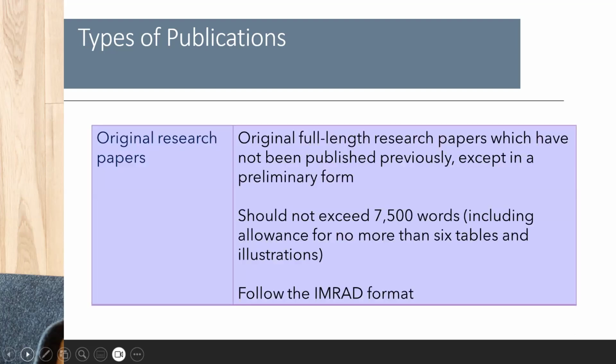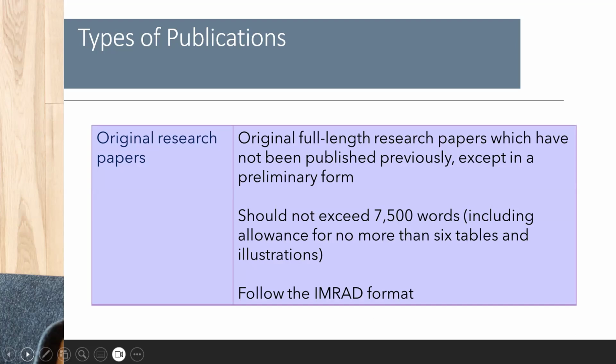The one that's most relevant to you for this course are what we call original research papers. And this is the report, basically, of the research that you have done. So these are original full-length research papers which have not been published previously, except in a preliminary form as some sort of news article or research update.